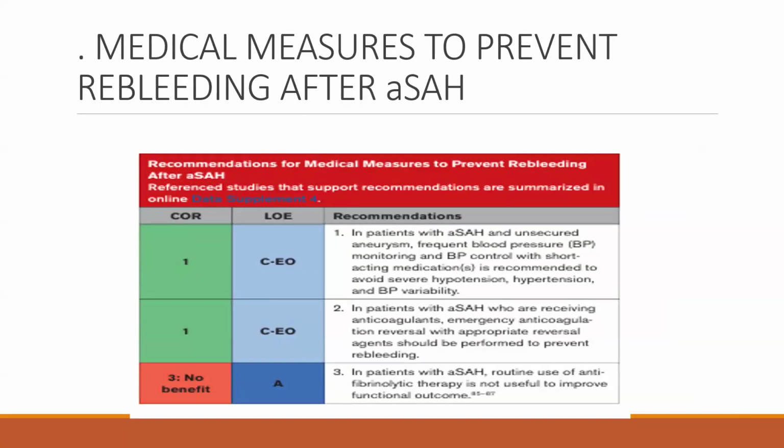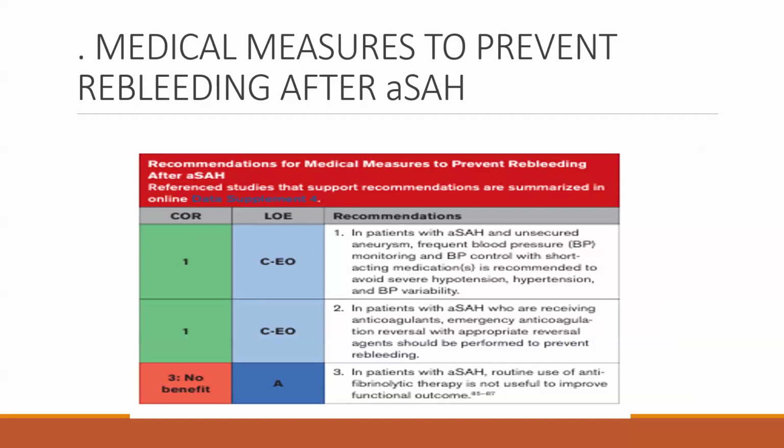In patients with aneurysmal SAH and an unsecured aneurysm, frequent blood pressure monitoring and BP control with short-acting medication is recommended to avoid hypertension and BP variability. This has class of recommendation 1, level of evidence C.